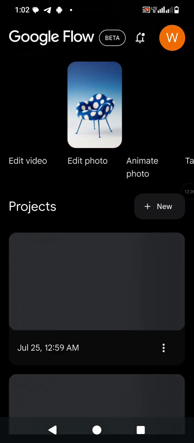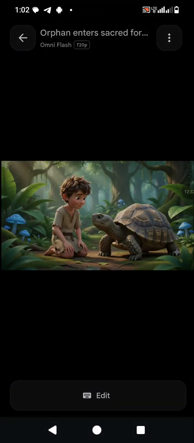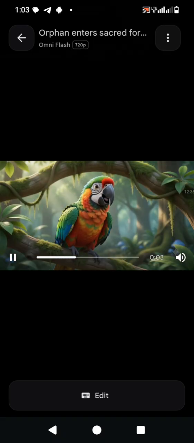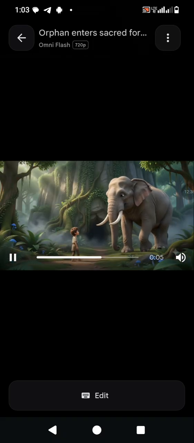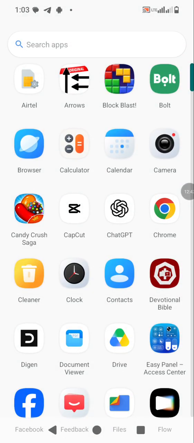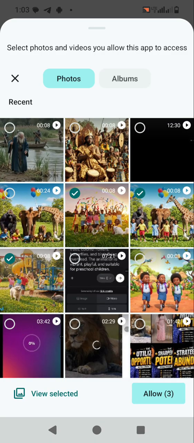Okay, we are still here. This is the third scene. We must make sure that it's downloaded properly. So I will download it, open it. Your kindness is your greatest strength. The boy, the spiral reveals what you seek. So we are going to go back to InShot. Now the story is a little bit incomplete because we gave 6 scenes and we're using only 3.